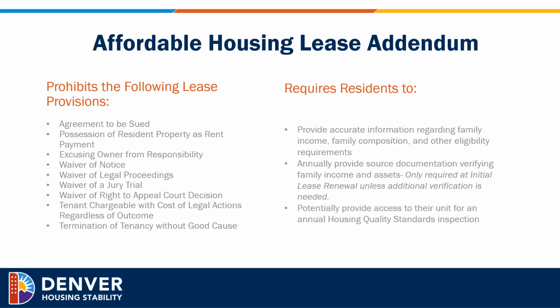It makes tenant chargeable with cost of legal actions regardless of outcome, or termination of tenancy without good cause. Those are all prohibitions within the Affordable Housing Lease Addendum.